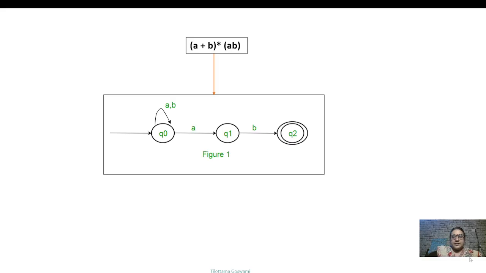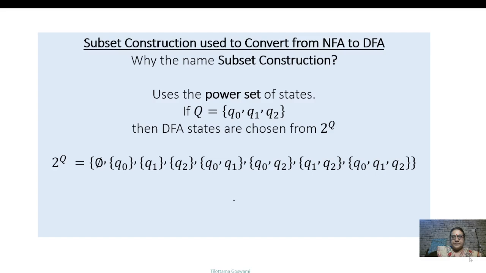So for (a+b)*ab, the NFA diagram looks like this. The subset construction method is used to convert from NFA to DFA. Why do you think this algorithm is called subset construction? In an NFA, after reading one input symbol, the machine may be in more than one possible state. Suppose Q = {Q0, Q1, Q2}.